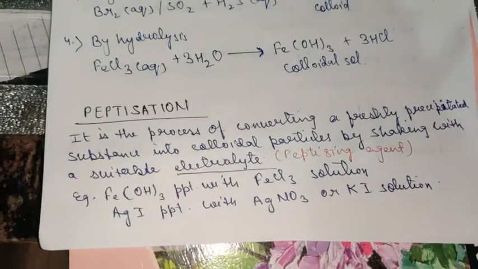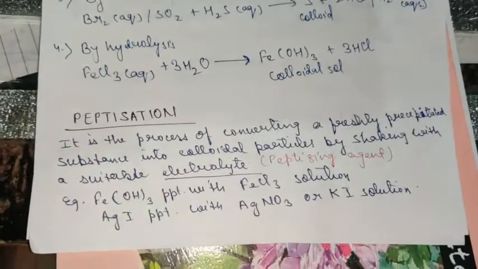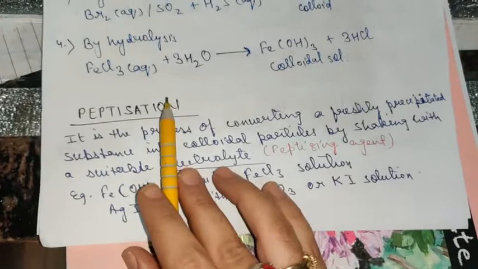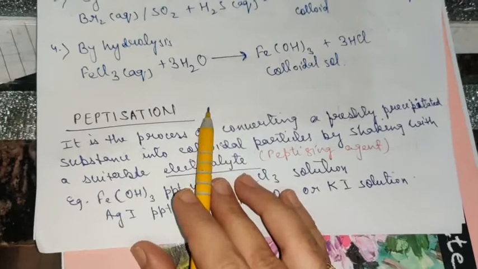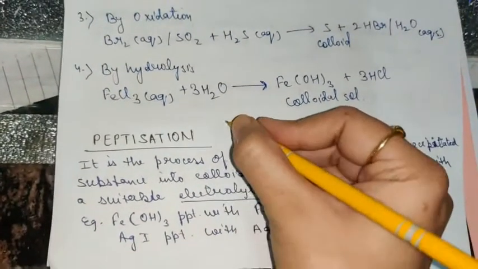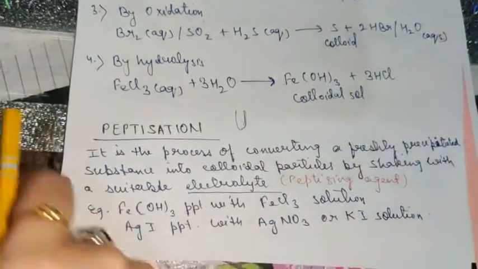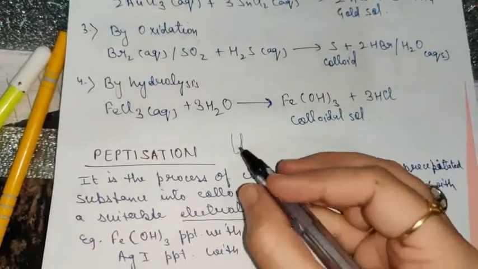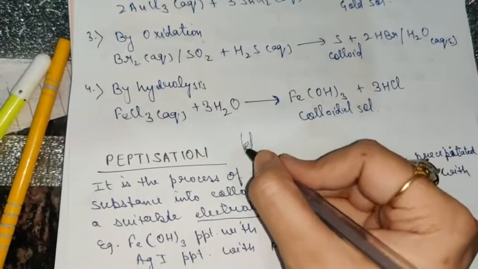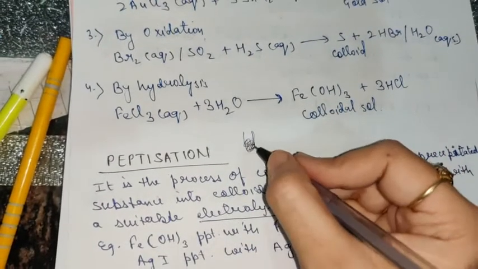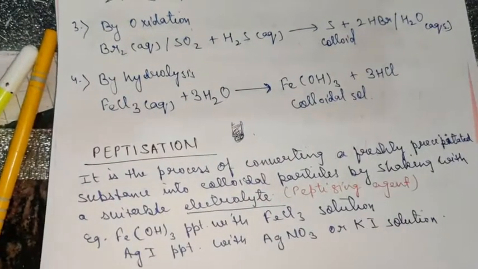Now shape selective catalysis I will be taking up later on. So first of all, let us see what is peptization. Peptization is a process, children, where a freshly prepared precipitate. First of all, recall what is a precipitate. If you have a test tube, you have done a number of precipitation reactions in the lab, and if in the reaction you see a solid substance settled at the bottom, then it is known as precipitate, and the one which is above this solid substance is known as filtrate.